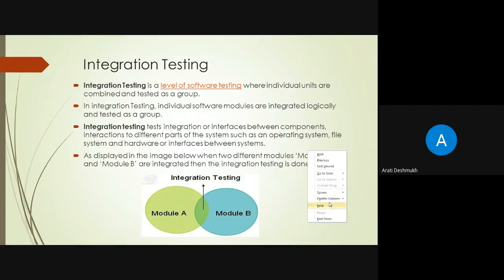So what happens in integration testing? Individual software modules are integrated logically and tested as a group. If we use only an individual logical module, it is unit testing, and if we use a group, then it is integration testing. It tests the interface between the components and the interaction of two different parts of the system, such as in the operating system. We check these things, so it is integration testing.